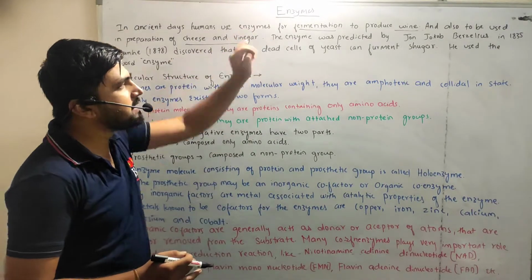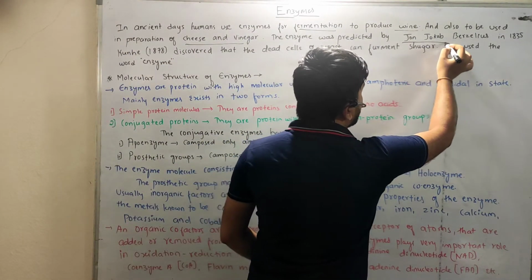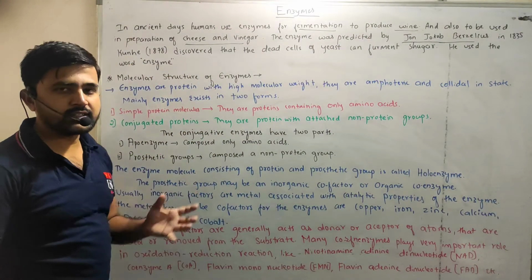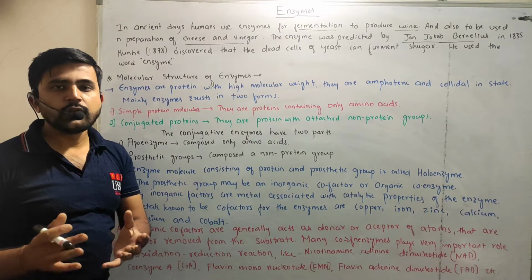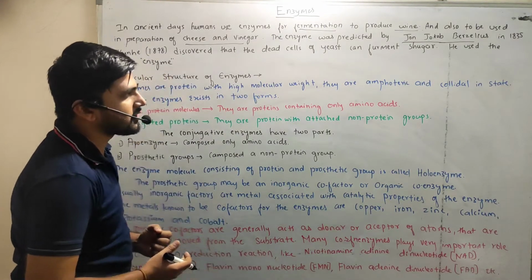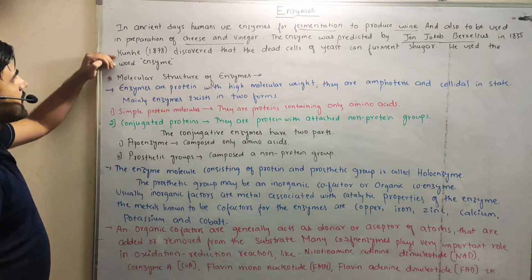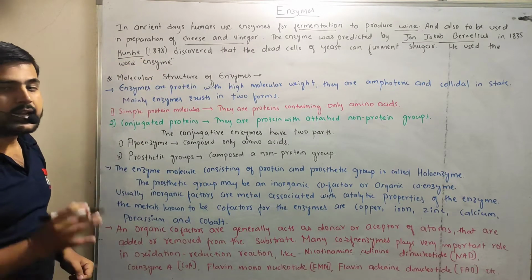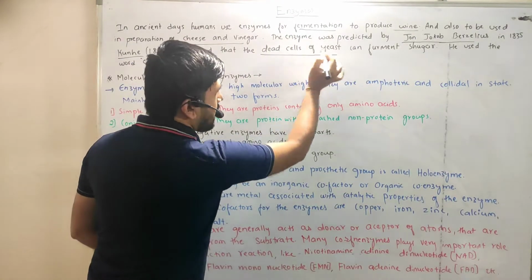The enzyme was first predicted by a scientist called John Jacob Berzelius. He predicted that there are some substances which can help in fermentation or increase the rate of reaction. That was in 1835. After that, in 1878, a scientist named Kuhne discovered some cells, which were dead cells of yeast.